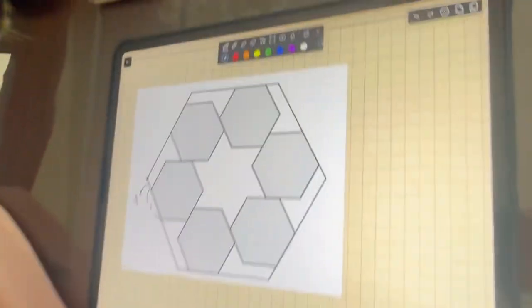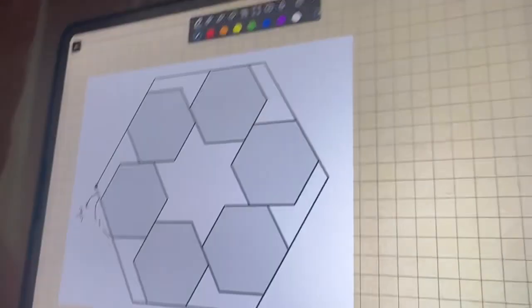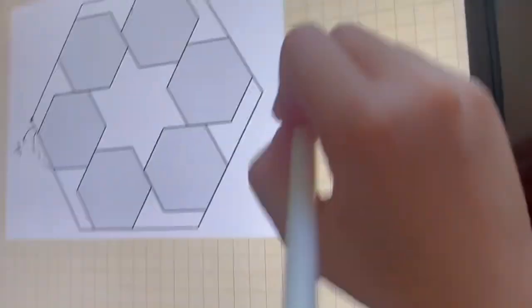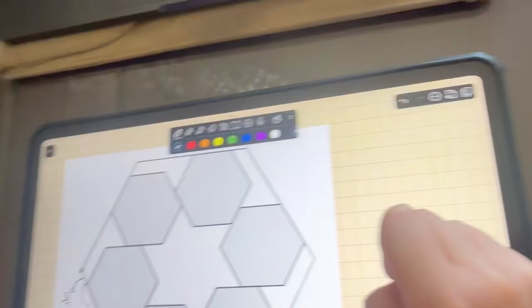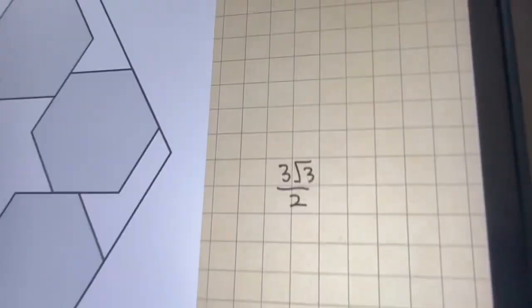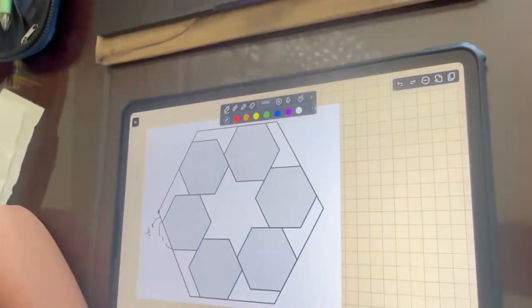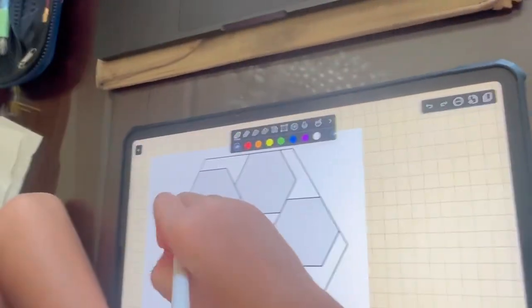So the easiest way would be, if you already know the formula of a hexagon, which is 3√3/2, then it would be easier to solve this. But let's just assume that you do not know this, since most people don't.